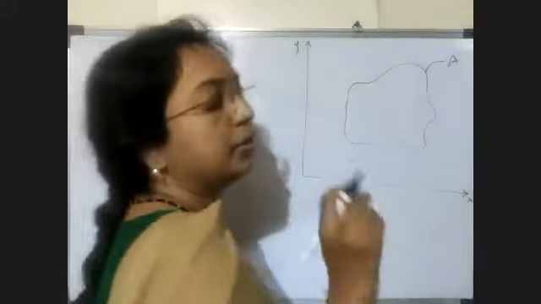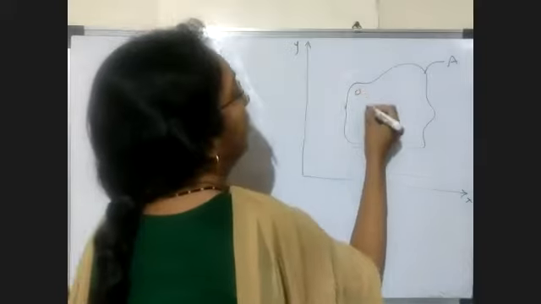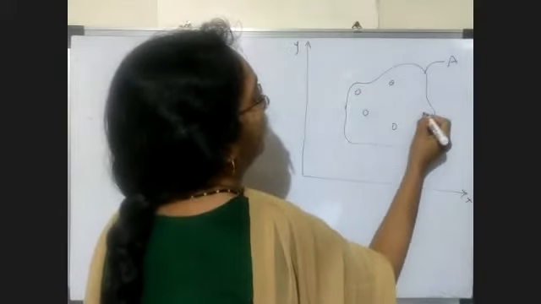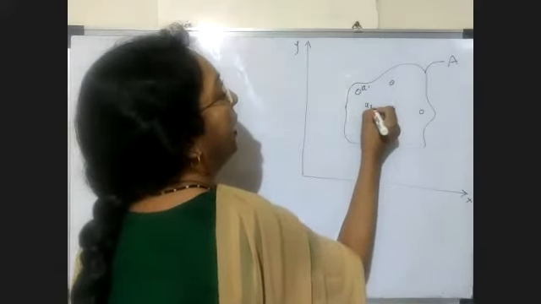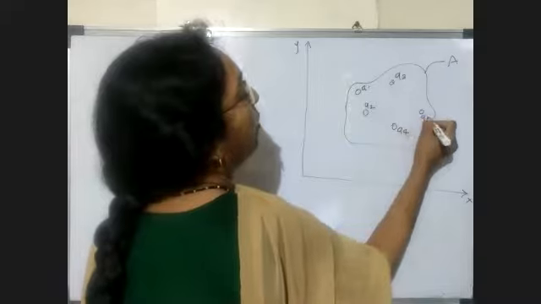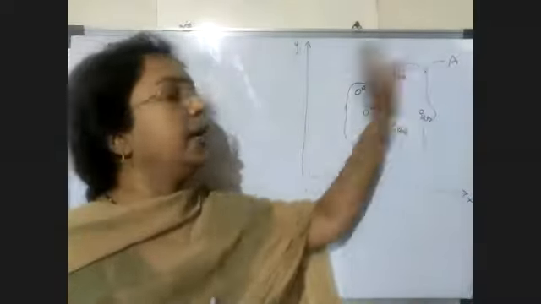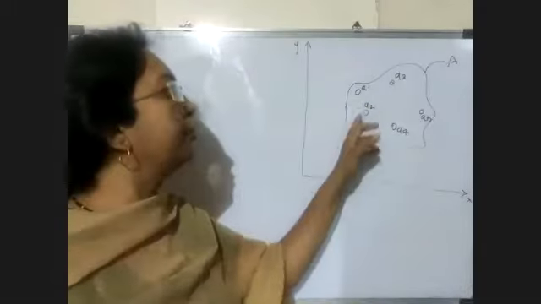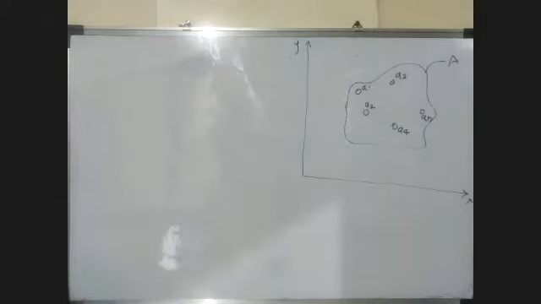We divide this total area into small elemental areas: 1, 2, 3, 4, 5, up to the nth area. A1, A2, A3, A4, up to An. This is an irregular area A, and we divide it into small elementary areas A1, A2, A3, A4, up to the nth area.